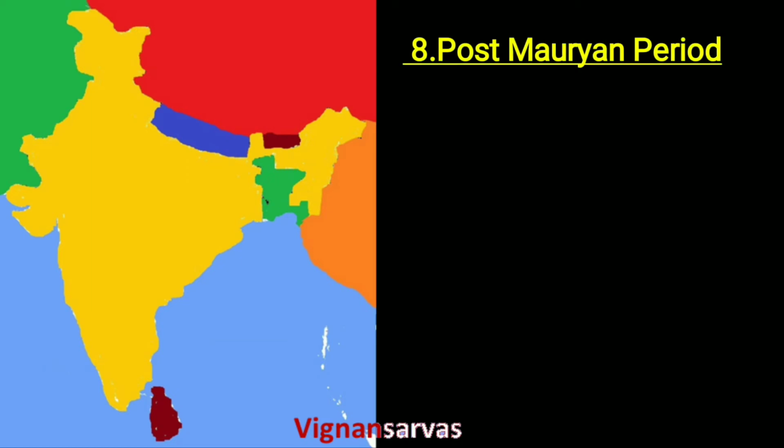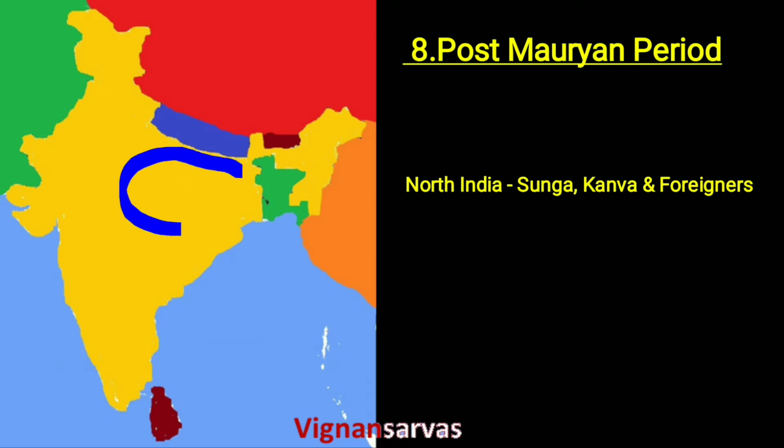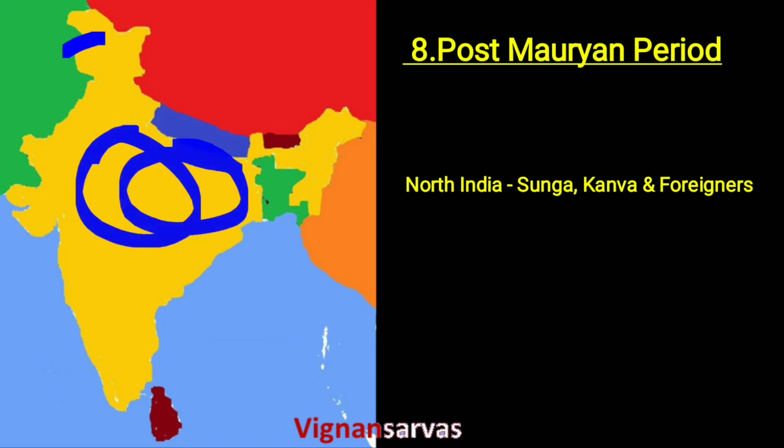In the post-Mauryan period, the entire India was divided into two parts. North India was mostly dominated by the Sunga, Kanva, and foreigner kingdoms. The foreigners in this period were first the Bactrians, Shakas, Parthians, and later the Kushanas.